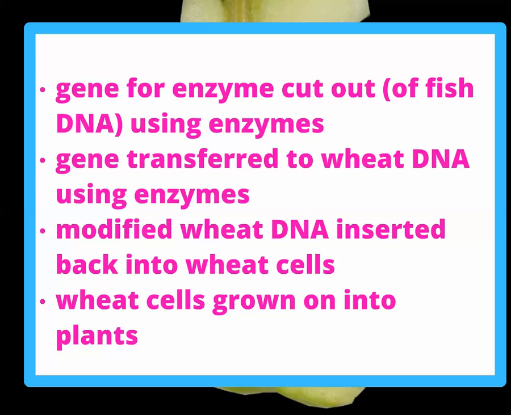The gene for the enzyme was cut out of the fish DNA using enzymes. The gene was transferred to the wheat DNA using enzymes. The modified wheat DNA was then inserted back into the wheat cells and the wheat cells were grown on into plants.